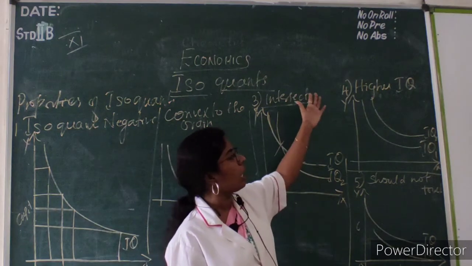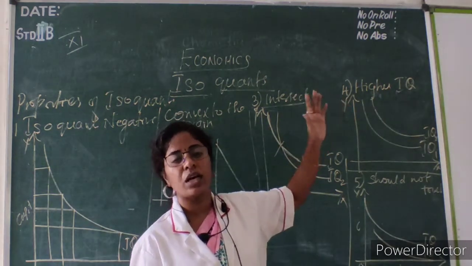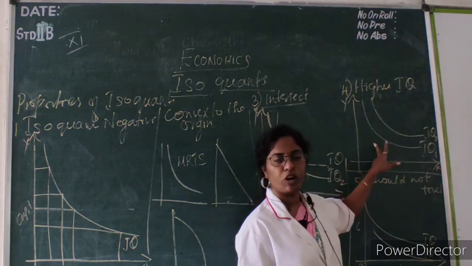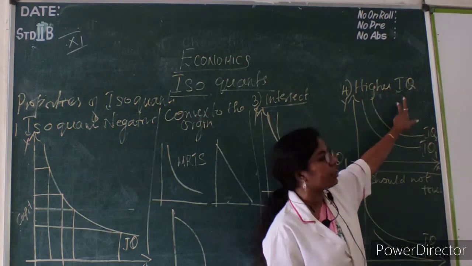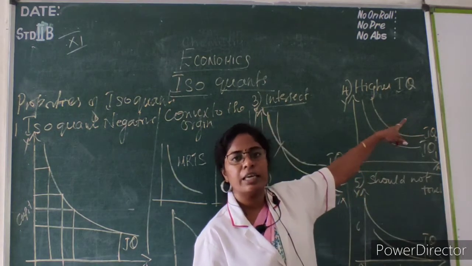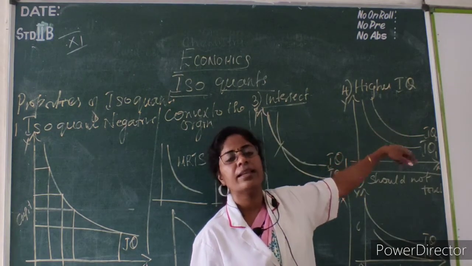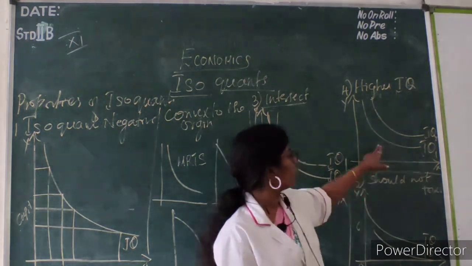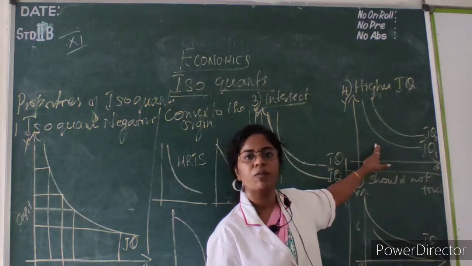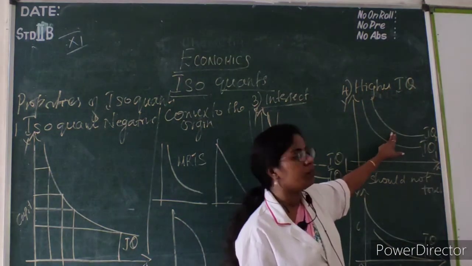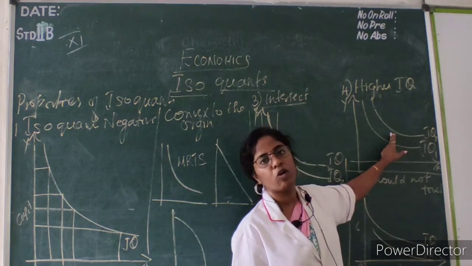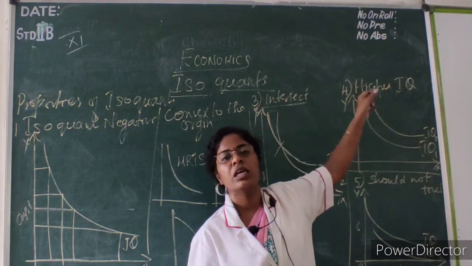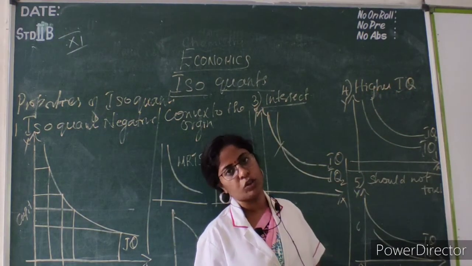Next one, fourth one, isoquants. Higher the isoquants, higher the level of output. Lower the isoquants, lower the level of output. When isoquants keep on increasing, it shows a higher level of output. If only one isoquant is there, we get a lower level of output. If it is 2, we are getting more output. If it keeps on increasing, more and more, it shows a higher level of output.